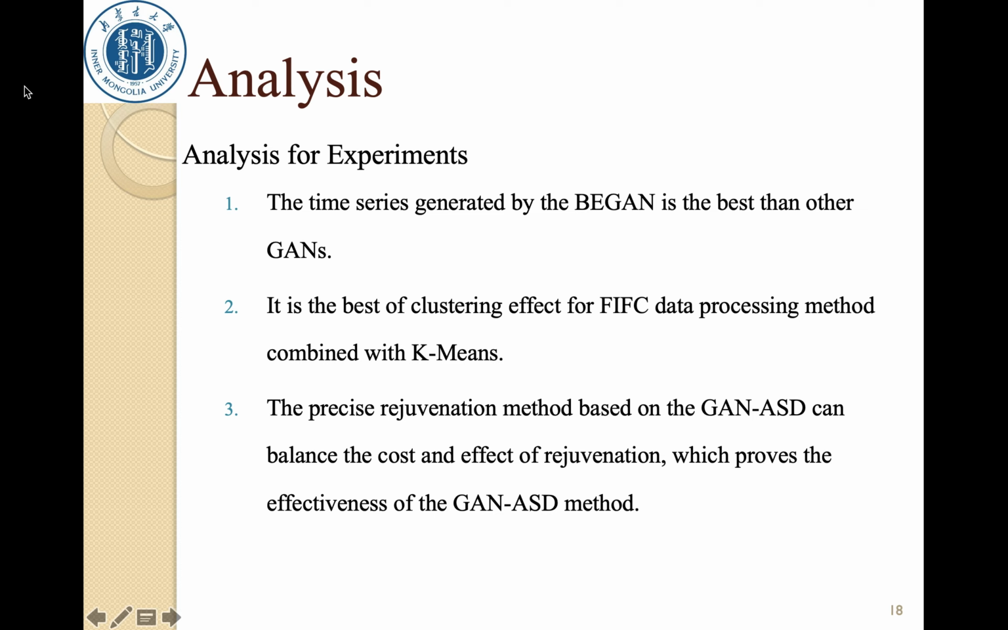So, according to these experiments, we can conclude that, first, the time series generated by the GAN is the best compared with other GANs. Second, the clustering effect of the forward interpolation, forward clipping data processing method combined with K-means is the best. Thirdly, the precise rejuvenation method based on GAN-ASD can balance the cost and the effectiveness of rejuvenation, which proves the effectiveness of the GAN-ASD method.